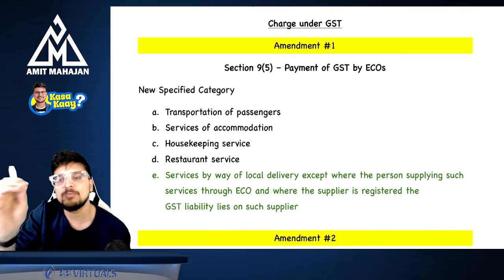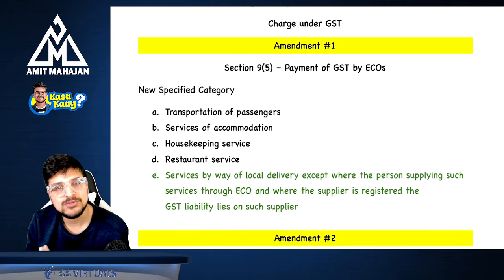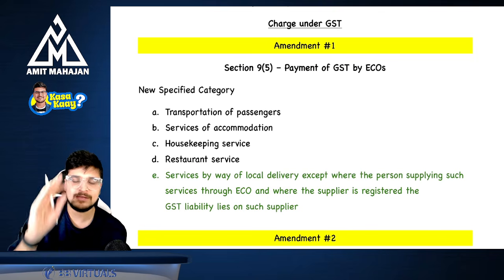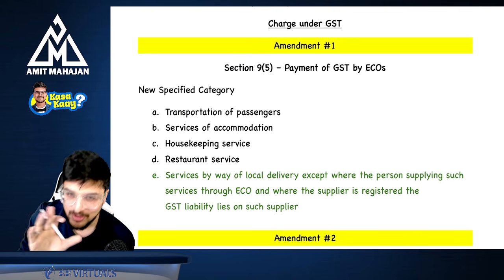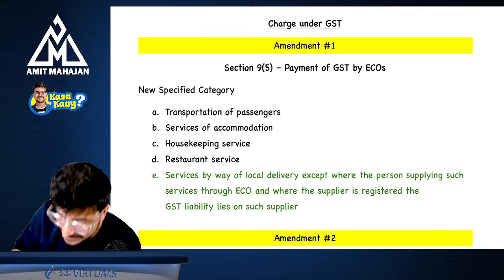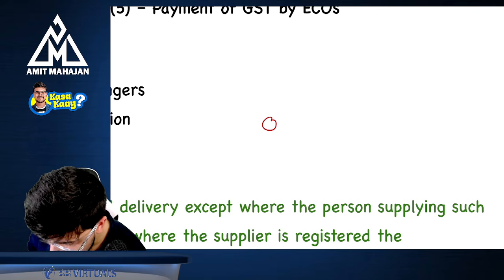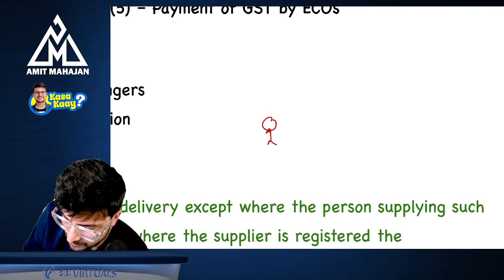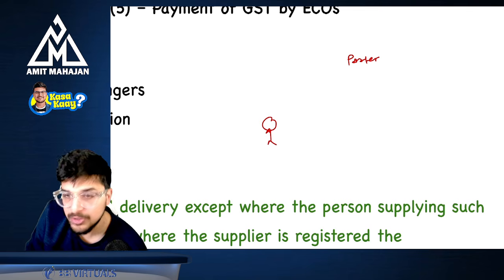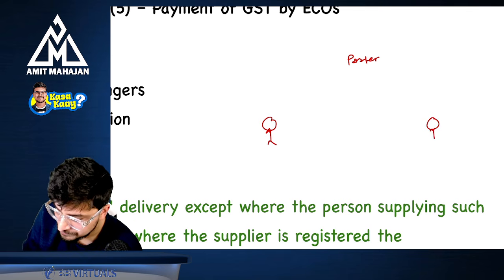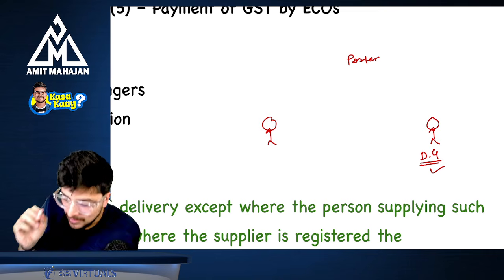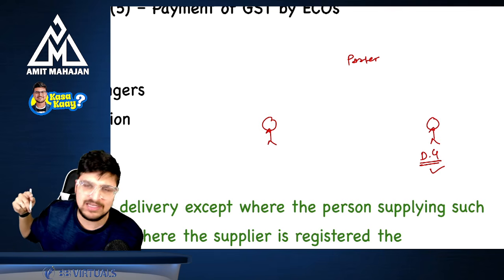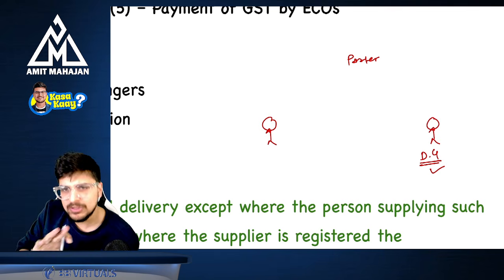Are you understanding this? There is one more app called Dunzo. Here, if you see, they are transporting goods only. So are these goods transportation agencies? No, these are not goods transportation agencies. Let's take one example. There is one person called Amit here. There is one e-commerce operator called Porter here, and there is one delivery guy, DG. Now I went on Porter and told Porter the destination and the source. So Porter gave me that service.